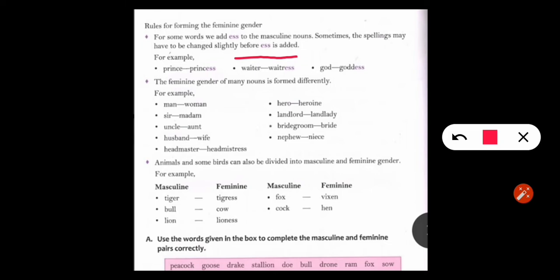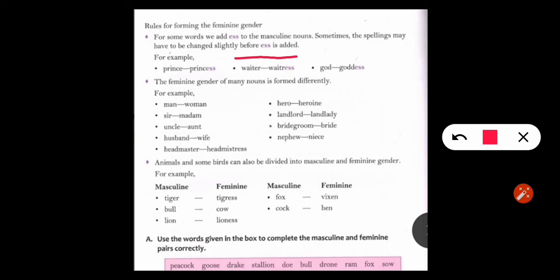In the same way, god has a double D, so one more D comes: GODDESS. Now, the next rule is that the feminine gender of many nouns is formed differently, like man, woman, sir,